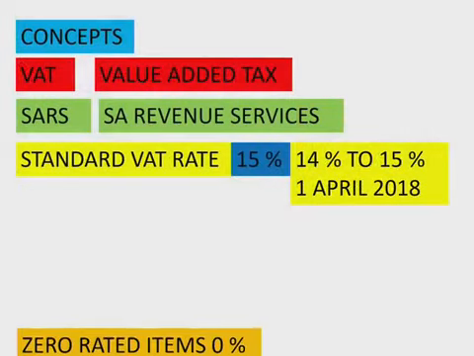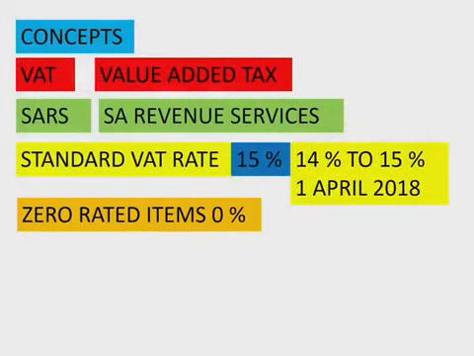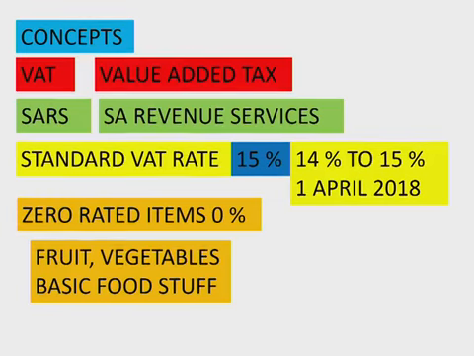Right, then what we normally encounter, something which is called zero-rated items. Right? In other words, on these items, the percentage of VAT that we are charging is 0%. So in other words, there is no VAT on these items. Okay? And examples of these items are normally fruit, vegetables, and any basic foodstuff that we need to survive.